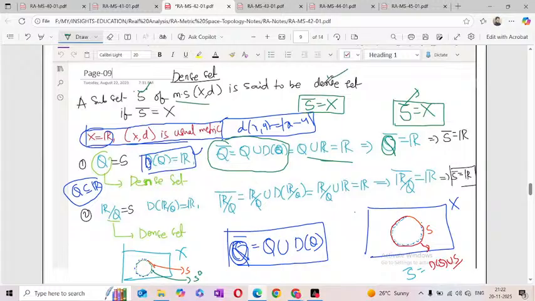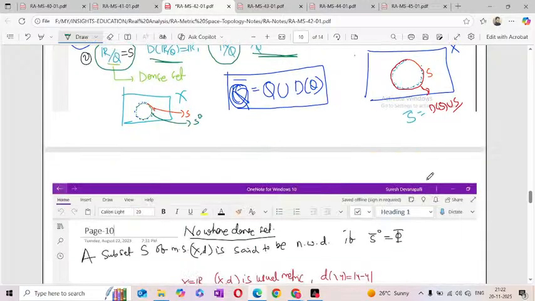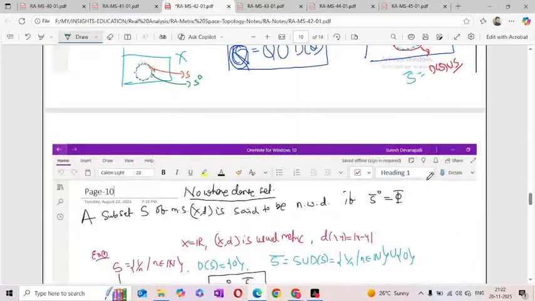Similarly, not only rational numbers, irrational numbers also satisfy the same property. Observe here, the derived set of the irrational numbers is entirely the real numbers. Now the closure of these irrational numbers is the entire real numbers. So this one we also call a dense set. So the irrational numbers are also a dense set in the usual metric. Okay, in the usual metric. Next one, don't confuse.